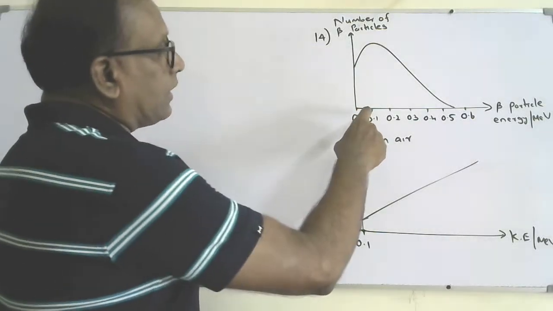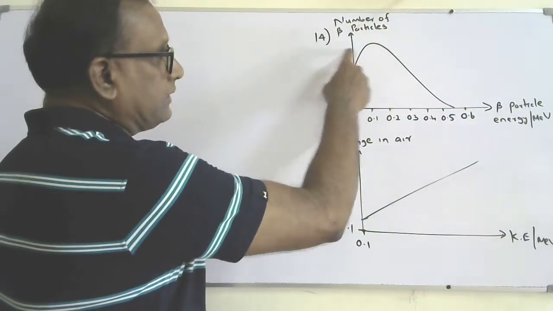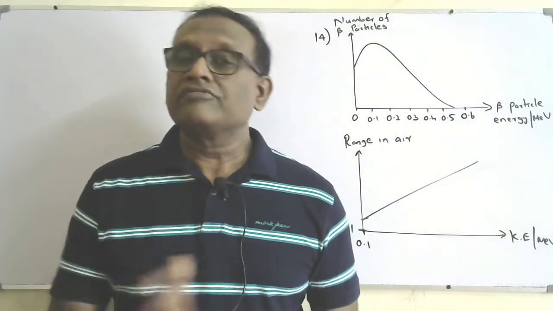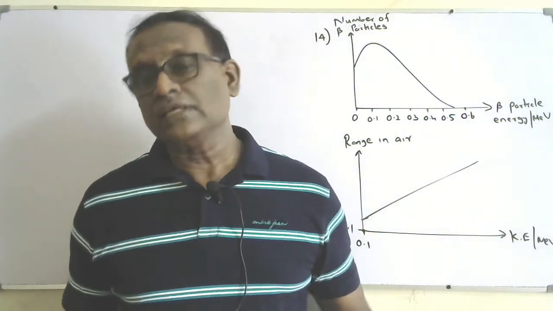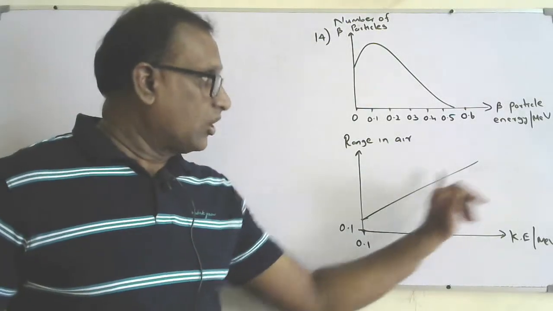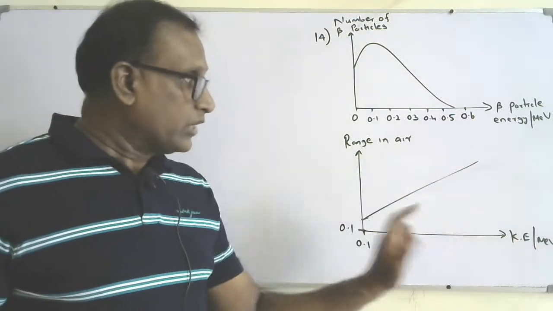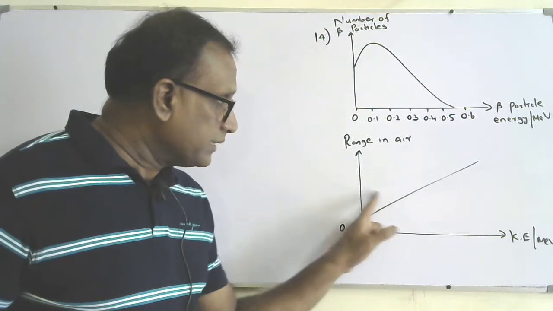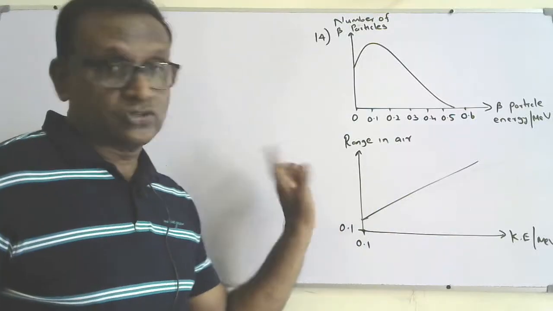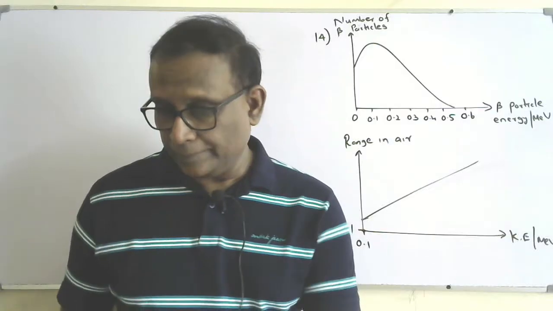So you can see the number of particles with 0.1 mega electron volt will be this number, with 0.2 this number, like that. A different number of particles are emitted with different kinetic energy. And the second graph shows the range of the particle when it travels through a medium, air. If the kinetic energy is this much, the range will be this much. You can read it from the graph what the range in air could be for that particular kinetic energy of the beta particle.